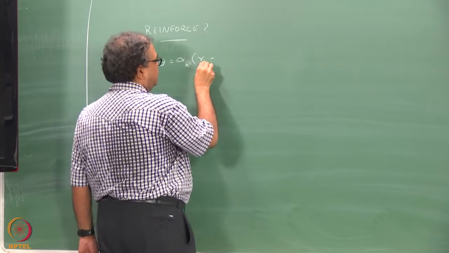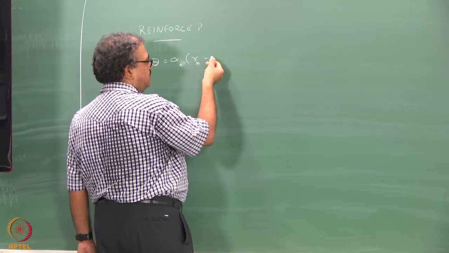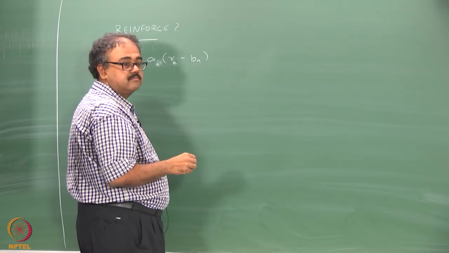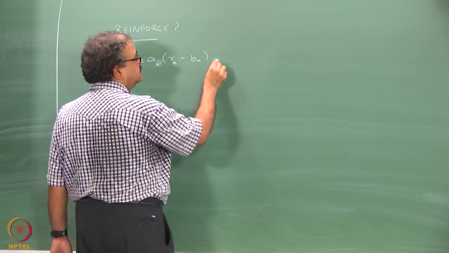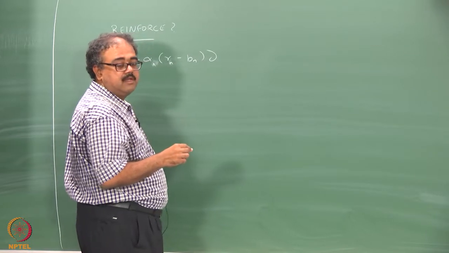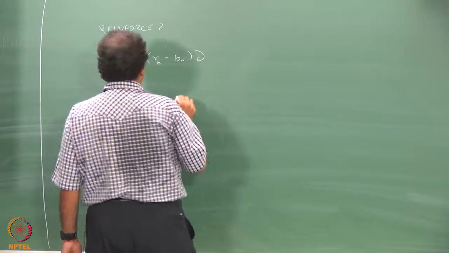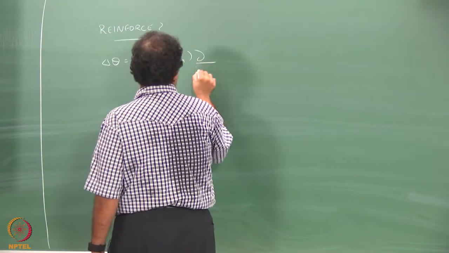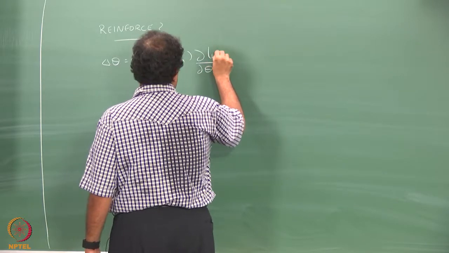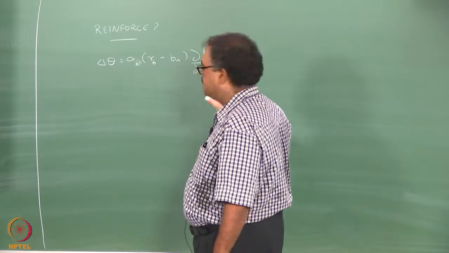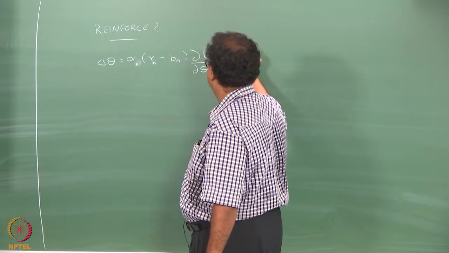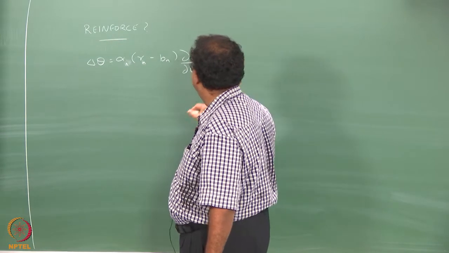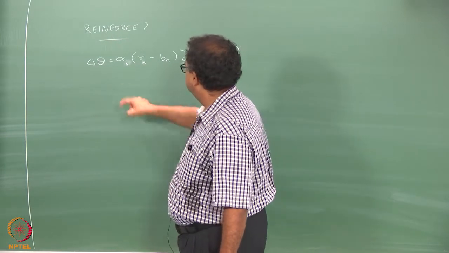Rn minus the baseline, times the characteristic eligibility, ln pi of An given theta n. Yeah, An given theta n. So this is the update equation, right?